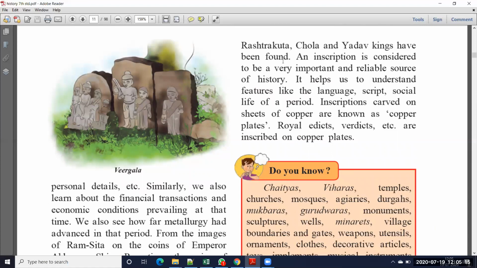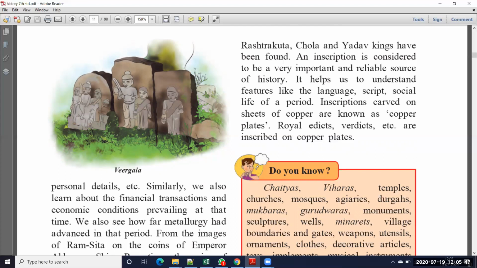Okay, so many kings ruled our country, like Rashtrakuta, Chola, Yadavas, Chalukyas, Mauryas, the Maurya empire, Shatavahana. So these are all kings' dynasty names. Okay, dynasty means what? Suppose we have an initial or surname, like that they also have surnames, that is Chola, Yadava, Rashtrakuta. Using those surnames, they call that kingdom or dynasty.